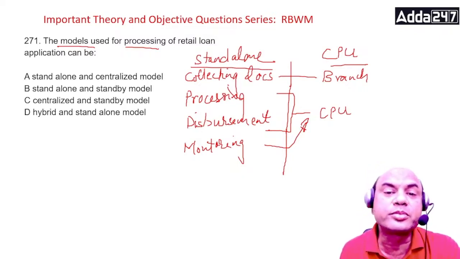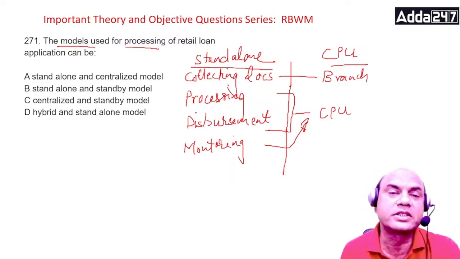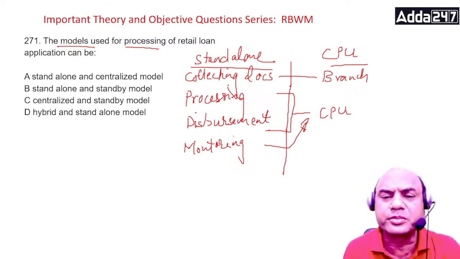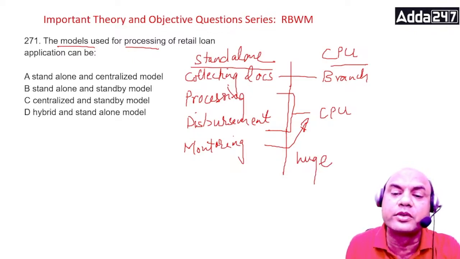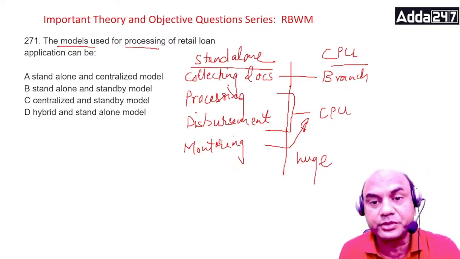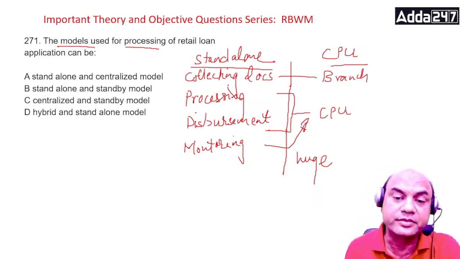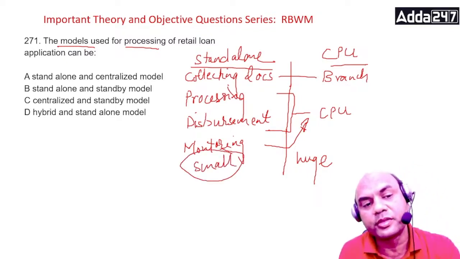If that bank is a small bank, like some cooperative bank, then they follow the standalone model. CPU model is only useful whenever you have large volumes, huge volumes. If you have huge volumes, only then use the CPU model. Otherwise, the CPU model is of no use to you. It is just a wastage of money, okay, and energy. If you have small volumes, then you use this standalone model. Okay.